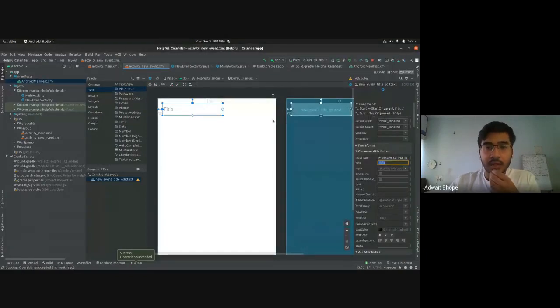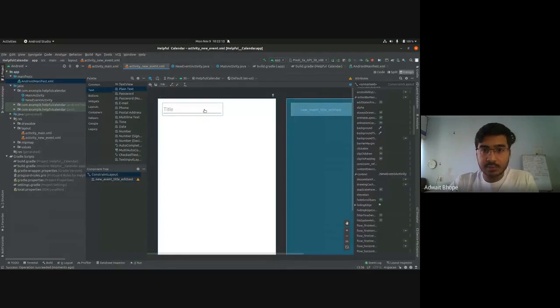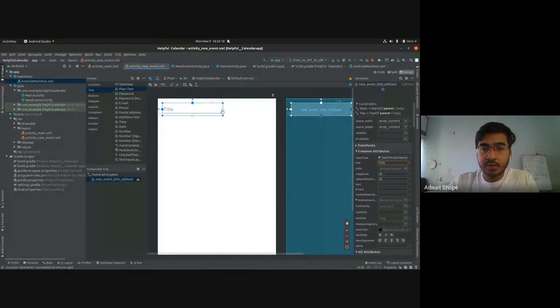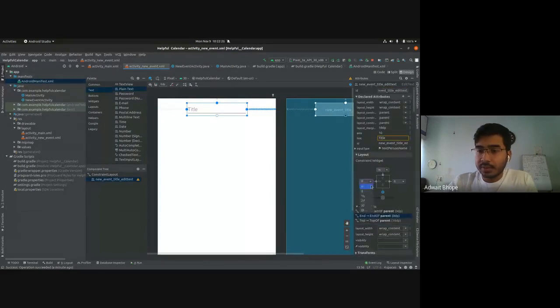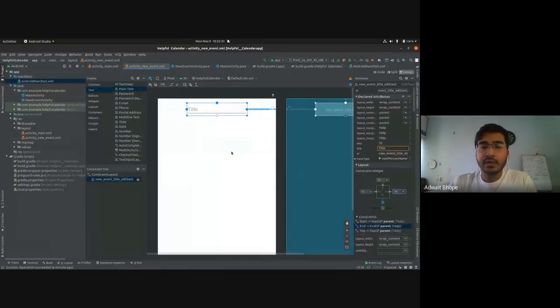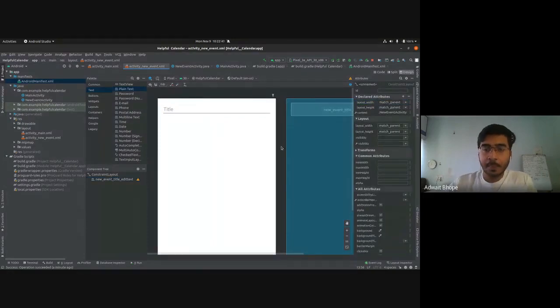Okay. Now let's make some more changes to the UI. This title we've put at the bottom left, and it is small, the width does not match completely. So let's introduce another constraint to the right edge and keep it 16 on both sides. Okay, now it is at the center, but I want it to expand completely. So I'm going to click on the layout width and make it match constraint. You will see that it expands, and this title now looks much better.